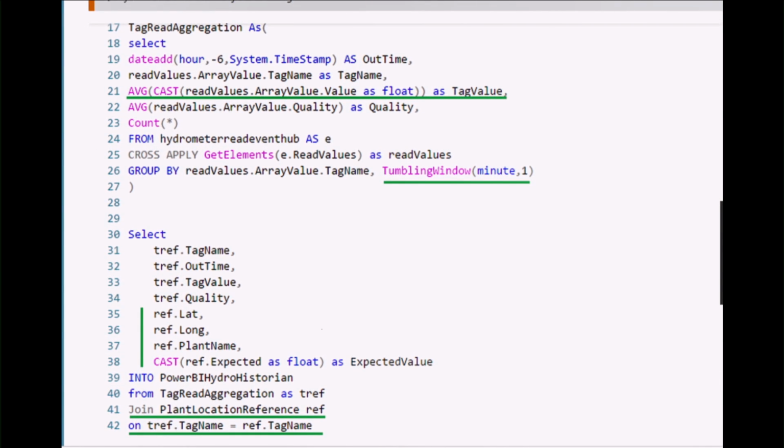Now here's where it gets probably the most interesting. So here's our Stream Analytics job, and it's really broken down into two components. The first one is what I like to call a temp table. We're basically going to perform a query, and we're going to store it in what I would call a temp table of tag read aggregation. The next thing we want to do is, because it is a batch, as I mentioned, we've got 10 different tags or 10 different device reads in a batch every second. We want to break that down into individual messages. We can do that using this cross-apply get elements function that's part of Stream Analytics. So now we can deal with it on a record by record basis instead of the entire batch.